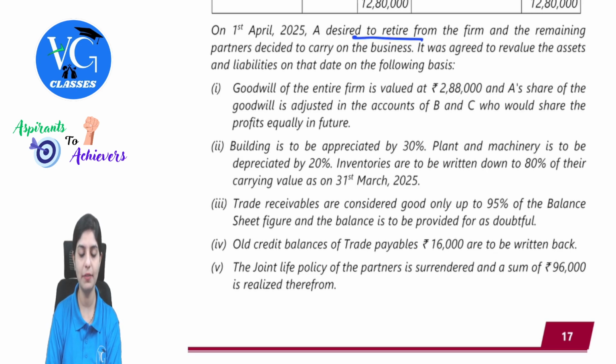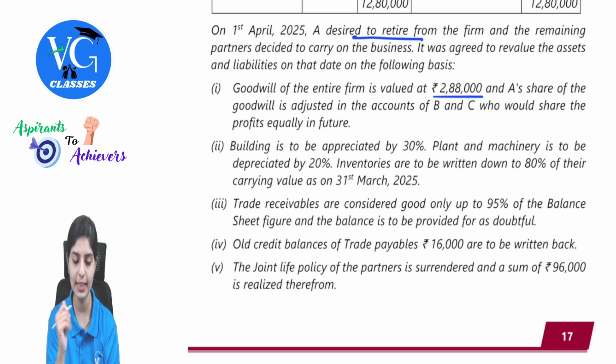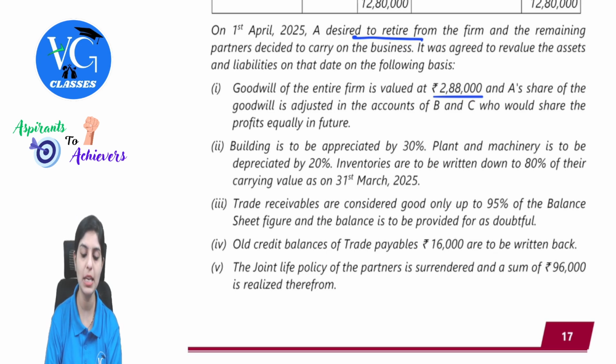It was agreed to revalue the assets and liabilities on that date on the following basis. Goodwill of the entire firm is valued at 2,88,000. Now the goodwill is directly given, and A's share of the goodwill is adjusted in the accounts of B and C, who would share the profits equally in future. So there is a mention of the new profit sharing ratio as well.